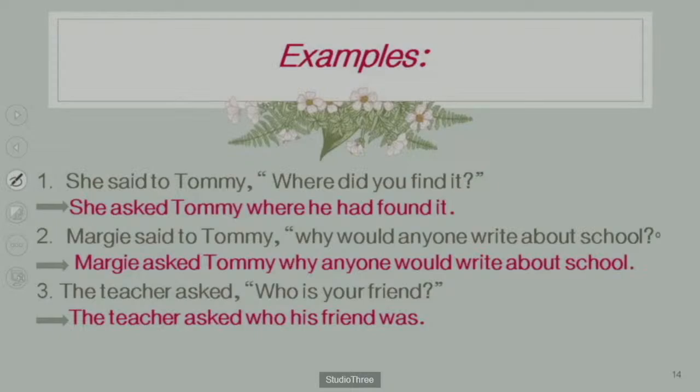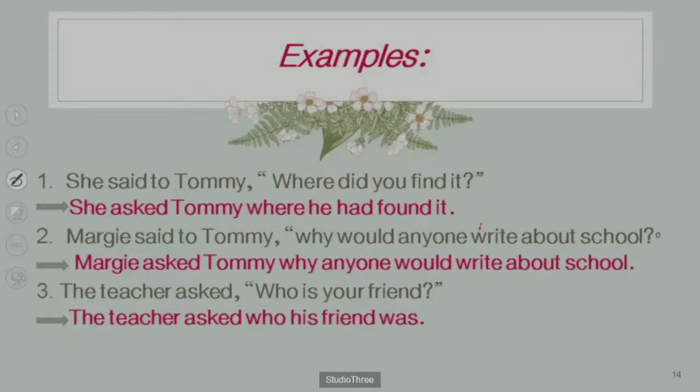First of all, we have to see what the reporting verb is. "She said to." Said to, we have to change into another verb, but we have to see the sentence kind. This sentence is a question, so we have to use asked. When you are using asked, don't use to. Sometimes some guys use to after asked also. That is wrong. She asked Tommy,